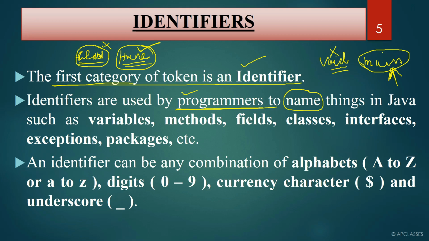Identifiers are used by programmers. We programmers use identifiers to name things in Java. Whenever you name something in Java, that is called an identifier. If you name a variable, that is called an identifier. If you name a method, that is called an identifier. Fields, classes, interfaces, exceptions, packages, whatever you name, that is called an identifier. Anything you name in Java, a variable, methods, fields, classes, interfaces, exceptions, packages, anything you name can be called an identifier.